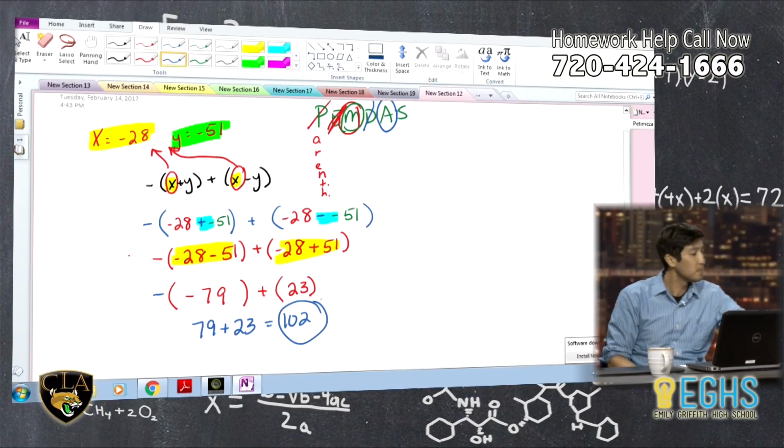That's pretty much it. You can also think of that negative there with that 79. Think of a negative sign as meaning the opposite of. So the opposite of negative 79 is positive 79. Yeah, that's another good way to think about it. But latch onto whatever makes sense to you. Some of my students, that negative 1 times makes sense. Some of my students, just the opposite of makes sense. Just whatever makes sense.